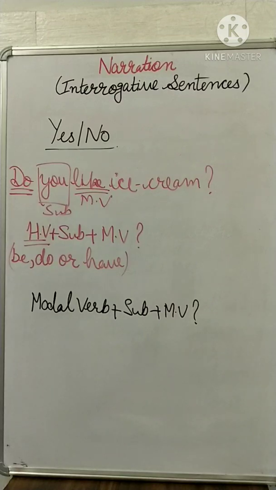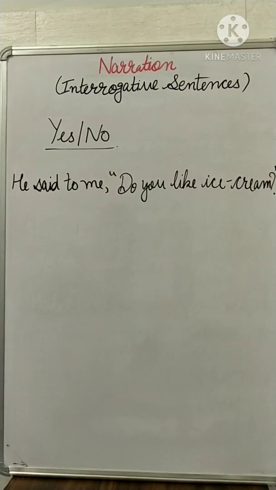Okay. So in narration, when we need to change any yes or no question type, we have to follow certain rules. So let's discuss those rules also. Okay, so for questions giving answers in yes or no, we use if or whether as a connector. If you remember, in the WH question type, we were using the question word as a connector.